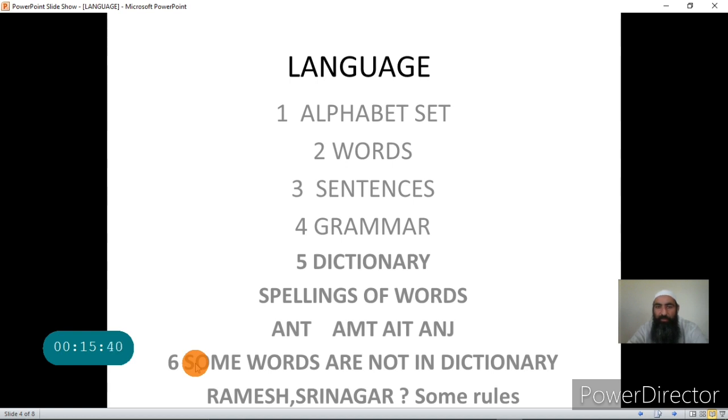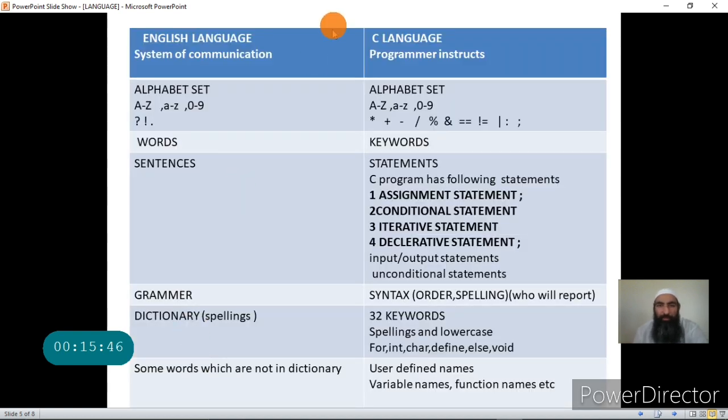Now, there are some words that are not part of the dictionary. This argument I will use to explain what a C language is, the structure of a C language, or what the different components of a C language are. We will compare the C language now with the English language.